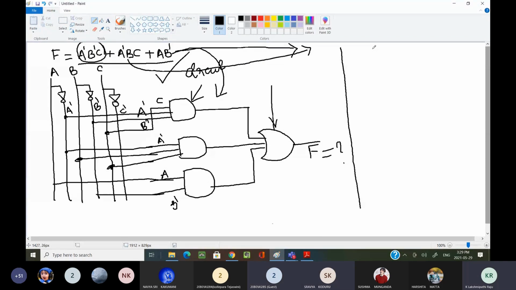A dash C plus A B dash. If you are saying that is the final expression, tell me: the final expression is A dash C plus A B dash.